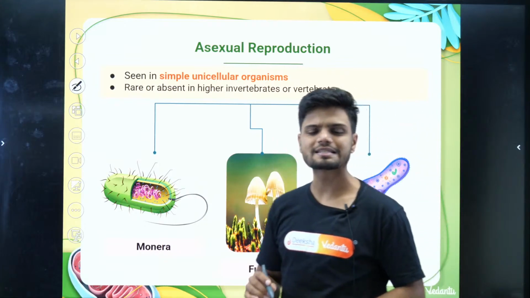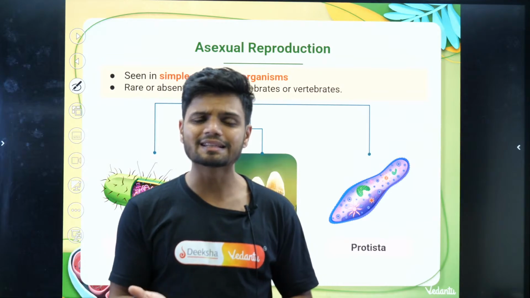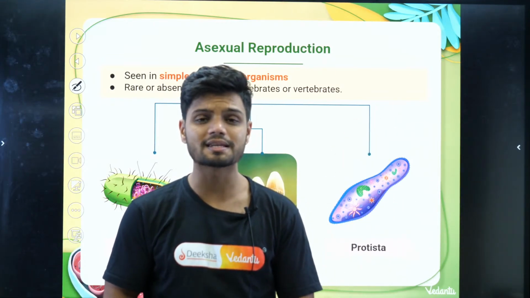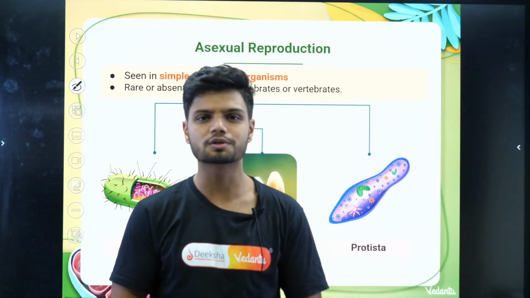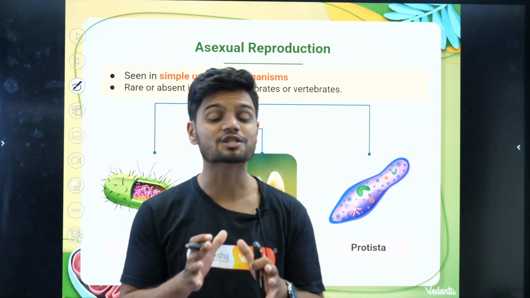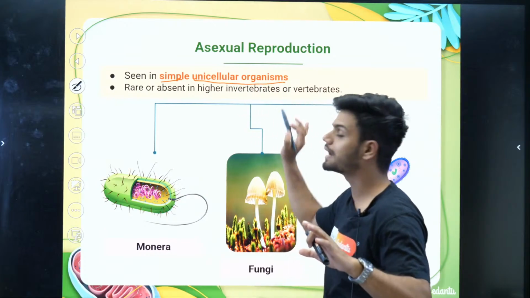Now, where is asexual reproduction seen? I asked you a question in the starting. Is asexual reproduction seen in the case of a mango plant? Is it seen in humans? No, sir. Then where do you see asexual reproduction? It is seen in simple unicellular organisms.